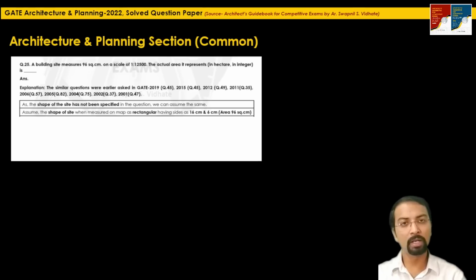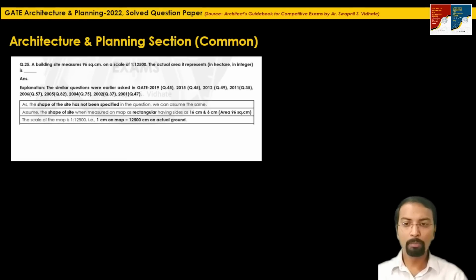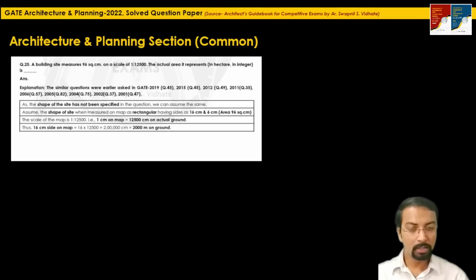So the area becomes 96 square meter. Now what they have mentioned, the scale of the map is 1 is to 12,500. That means 1 centimeter on map is equal to 12,500 centimeter on actual ground. Okay. So here, as we have assumed the sides of the site as 16 centimeter by 6 centimeter.